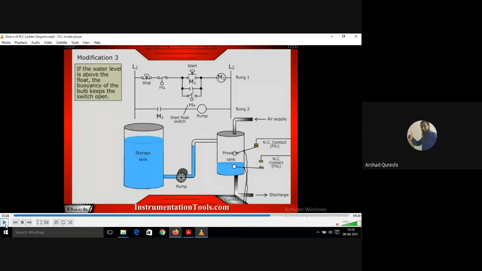If the water level is above the float, the buoyancy of the bulb keeps the switch open. Okay, because of the float, the contact is open. The statement just says that. Just observe it, you will understand.